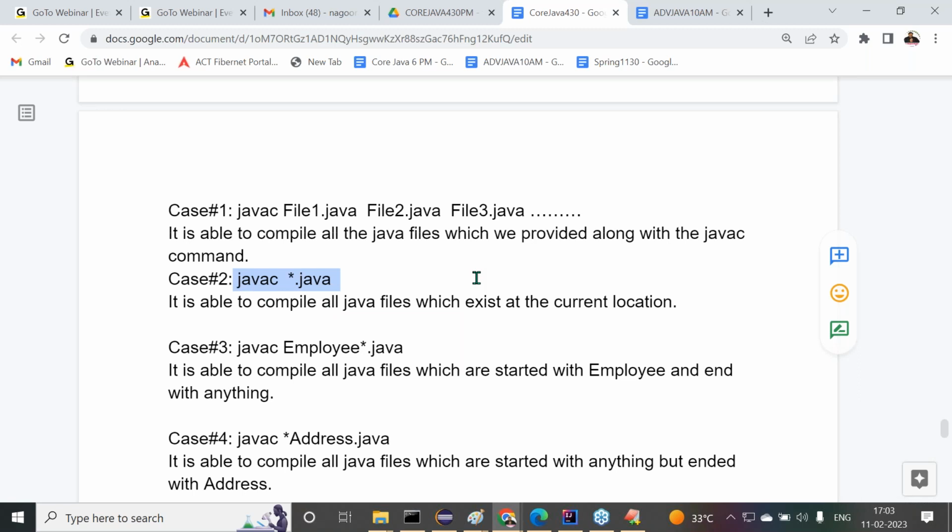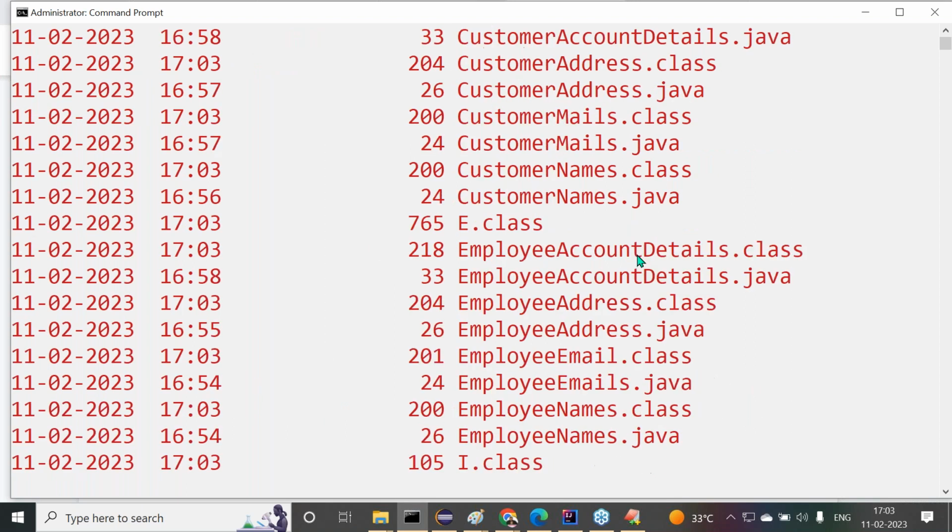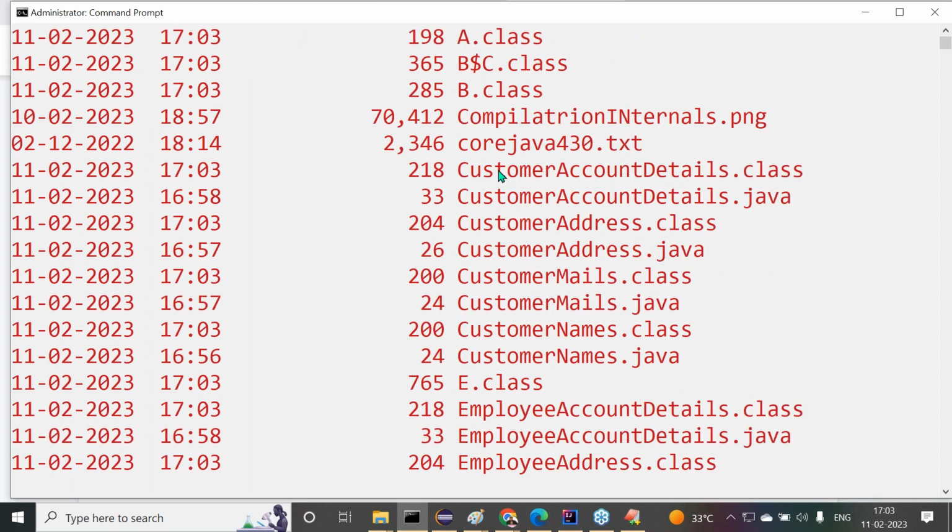javac space star dot java, that we are going to provide. All Java files we want to compile. Now let's see this one. Javac space star dot java. Click on the enter button. All Java files are compiled now. Let's see whether all the dot class files are available or not. dir. For every Java file, a separate dot class file is created.